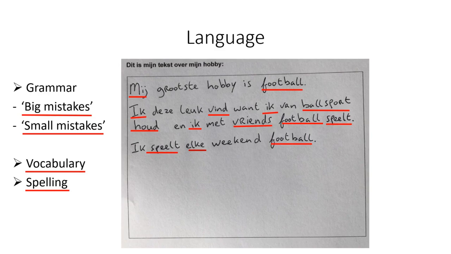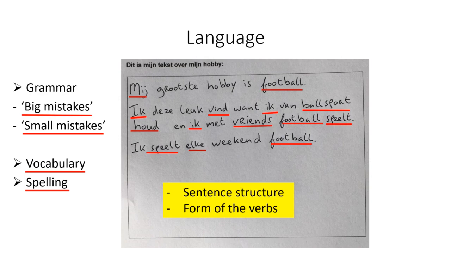However, if I filter the mistakes, in my opinion, the most essential and the biggest mistakes that this person should really work on are the sentence structure. So putting the subject "ik" and the verb, for example, "vind", so "ik vind" and "ik houd van", or "ik speel", to put them together, the sentence structure, and also the forms of the verbs. You saw that this person twice wrote "ik speelt" with a T, where that T should not be there when it is the "ik" form. So that is also an essential grammar topic that this person should work on.